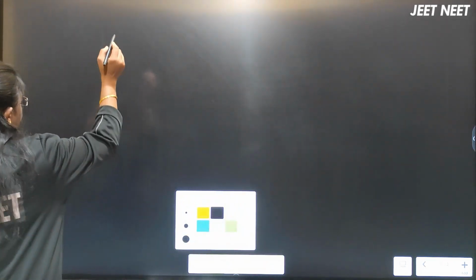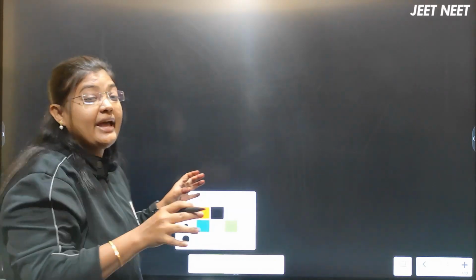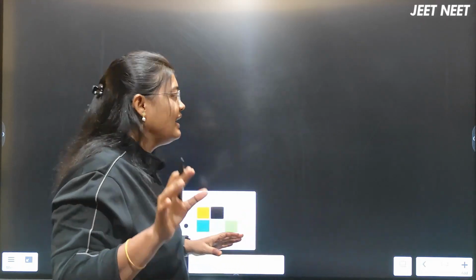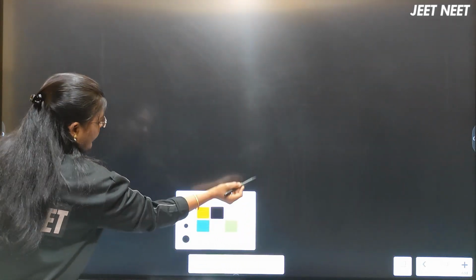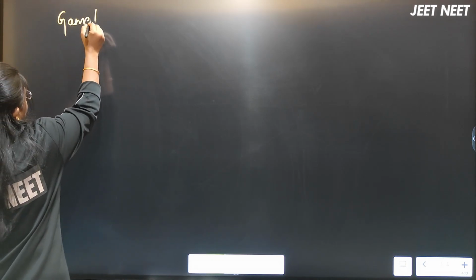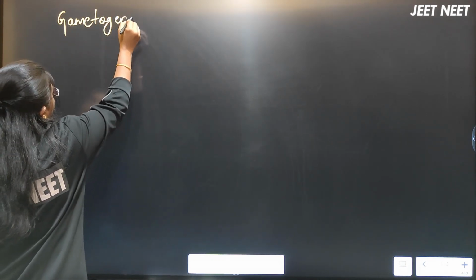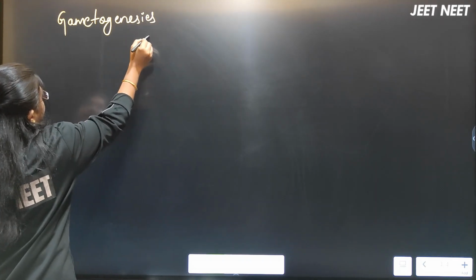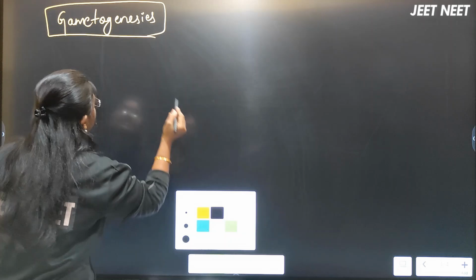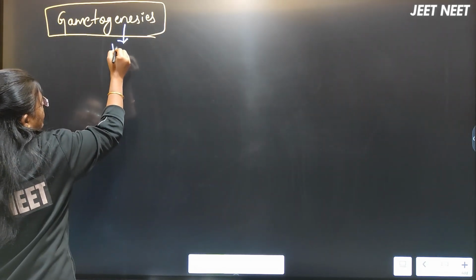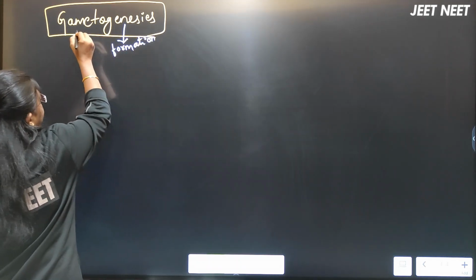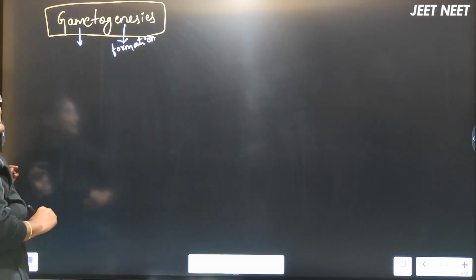In total, the NCERT has given nearly 9 steps, beta. All the 9 steps are very important in detail. Let me discuss here. The first step is called gametogenesis. Gametogenesis, genesis, the word meaning is what here now? Formation. Genesis is nothing but the formation. Gamete, right? You are forming the gametes here.